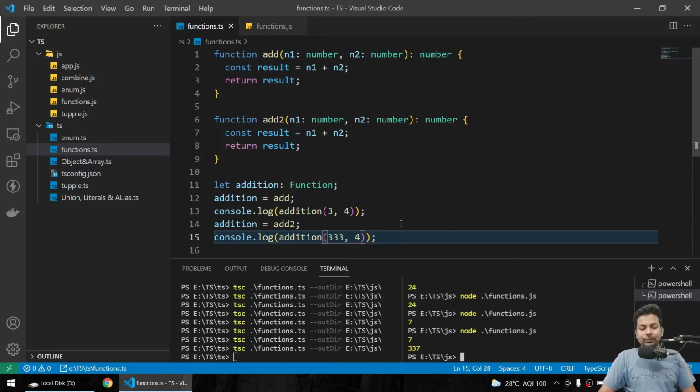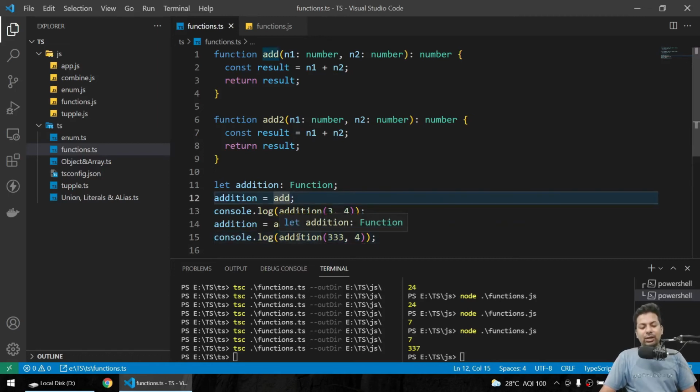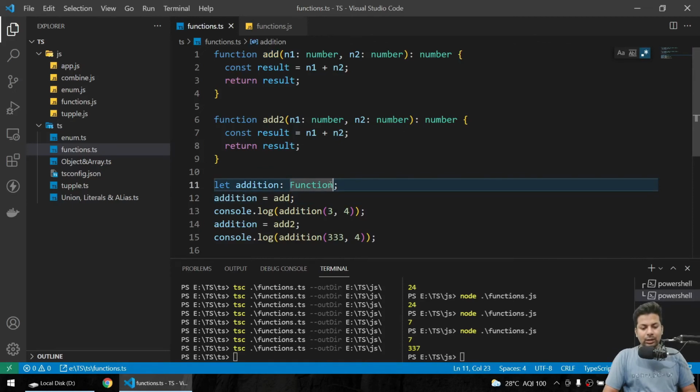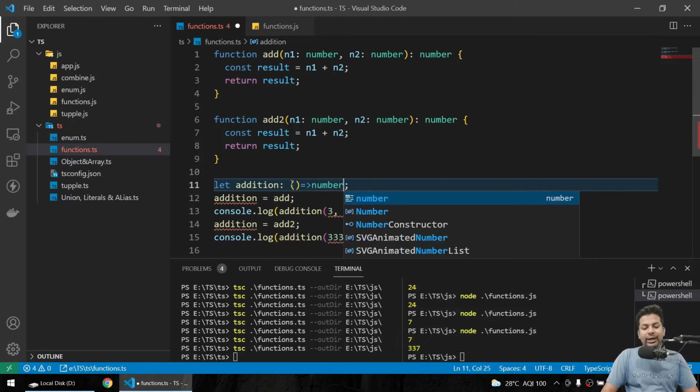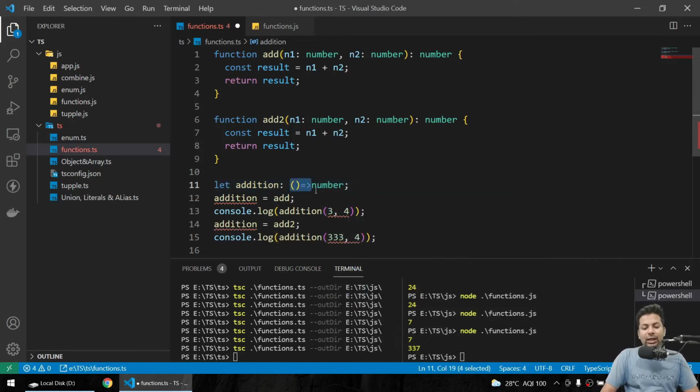Now suppose you want to tell here that you'll accept only numbers, like only numbers. So here you'll say the return type of that function. We'll just say here, like an arrow function you'll do first, and here you're saying it will only return number. So you are telling addition will be a function and it will only return number.